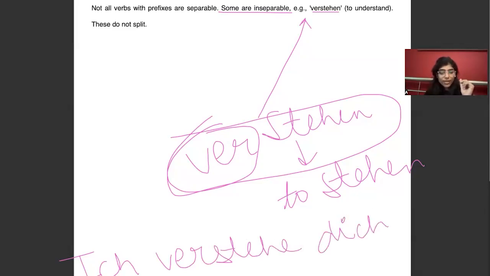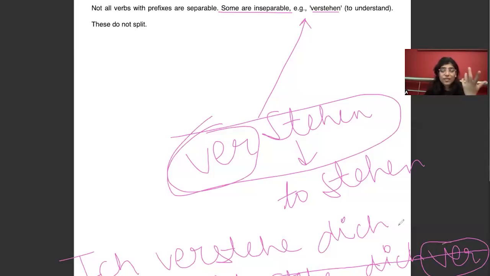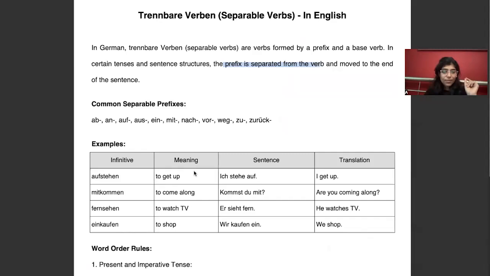You will not write ich stehe ver dich. What is this? This is completely wrong. You will not put this prefix at the end because it's not a separable prefix. So not all the prefixes are separable. Only certain prefixes are separable, and those are mentioned here. So whenever these prefixes come with any verb, that means those verbs are Trennbar verbs. And when you put those verbs into the sentence, you just have to conjugate the base verb and put the prefix at the end of the sentence. So that's all about the Trennbar verbs.